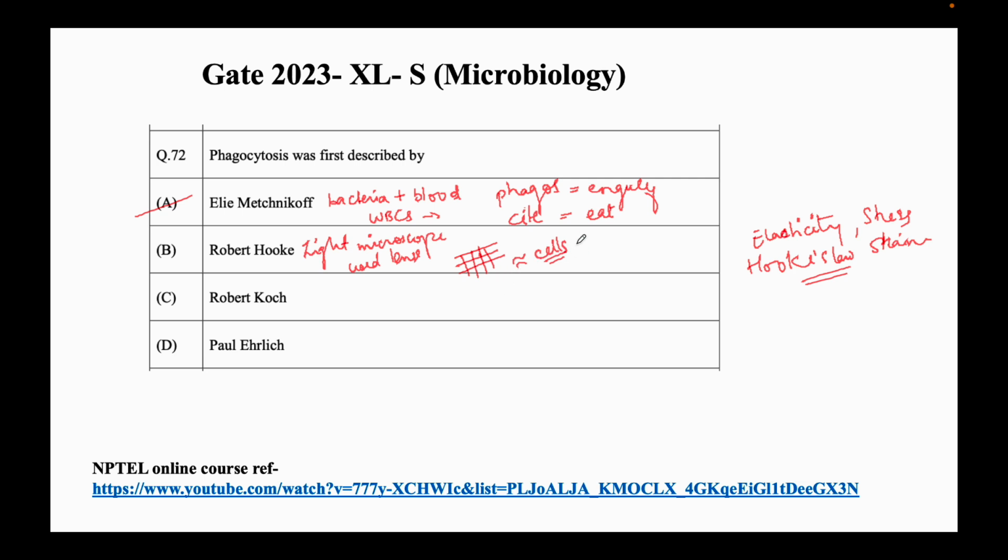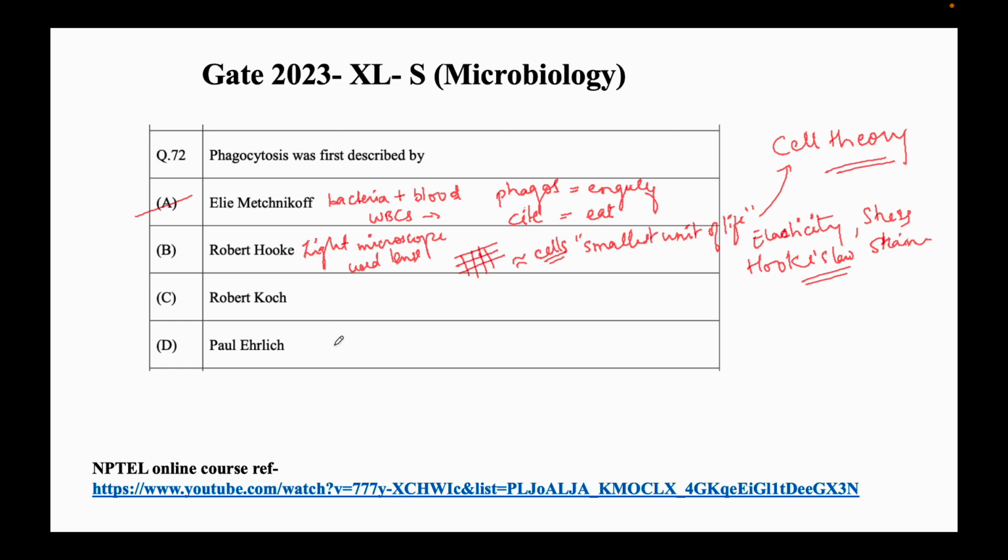He called them the smallest unit of life, and this led to the foundation of cell theory.